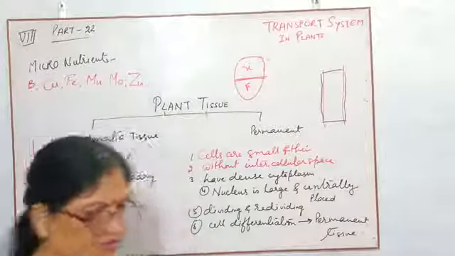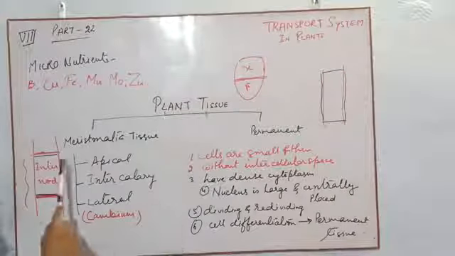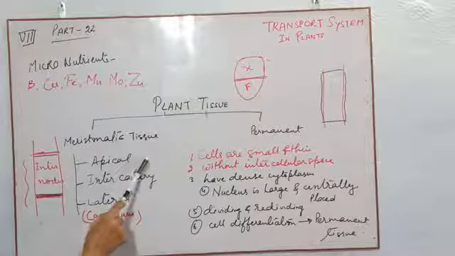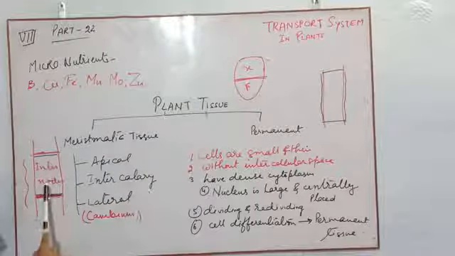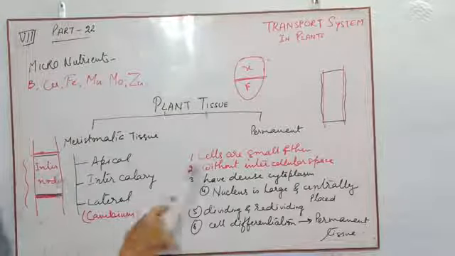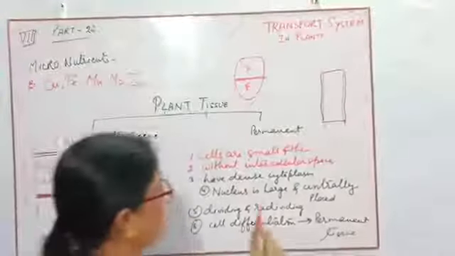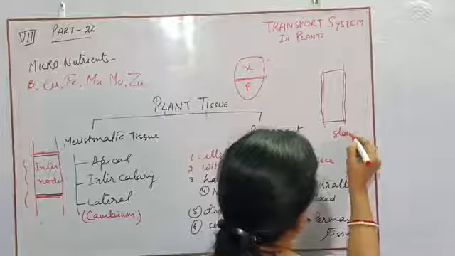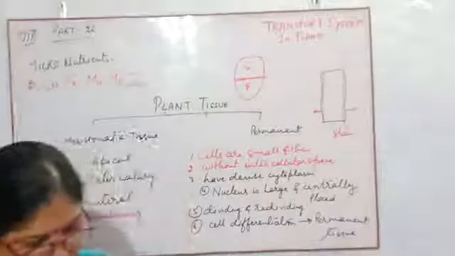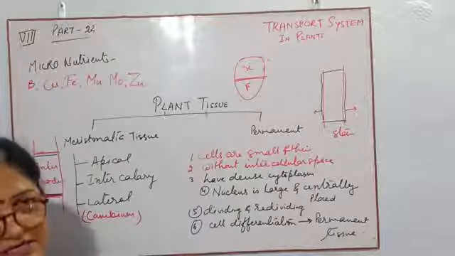So children, these are the characters of the meristematic tissues. These are the types of meristematic tissues: apical, present at the apex; intercalary, present in internodes between the nodes; and lateral, that means towards the lateral side of the stem, which gives thickness towards the periphery, and due to that the tree trunk becomes thicker or wider.